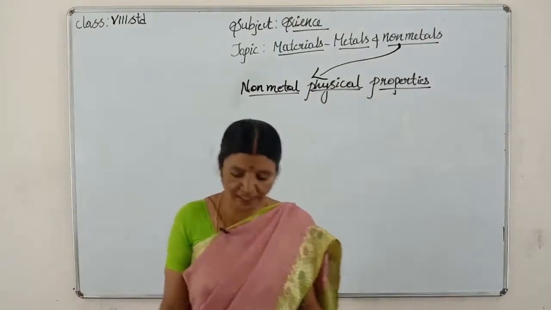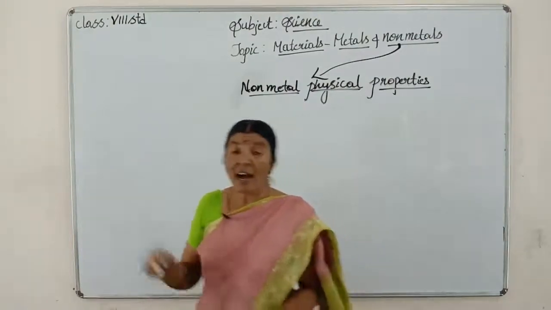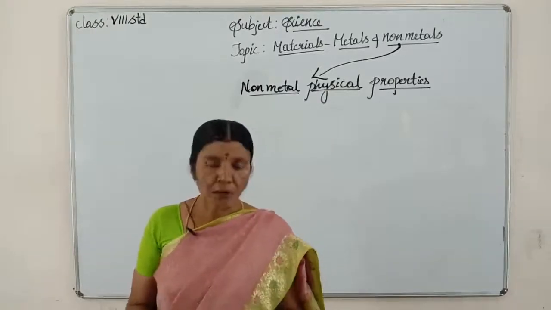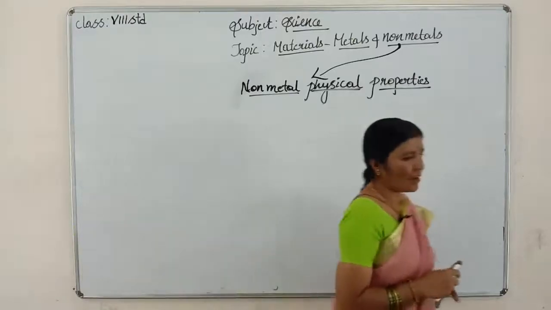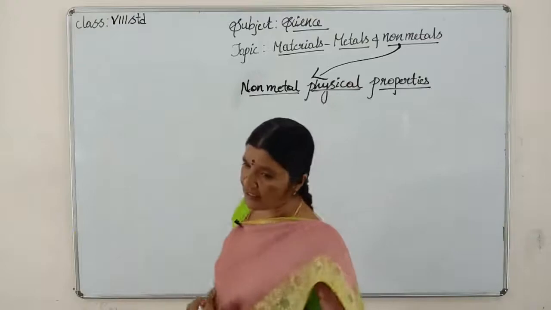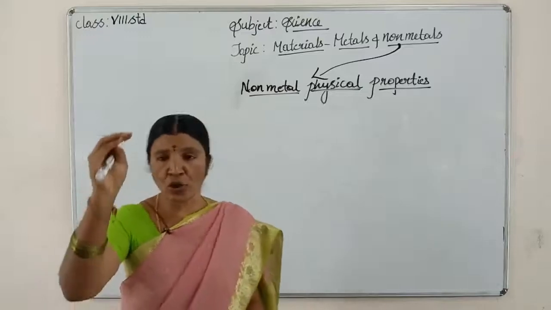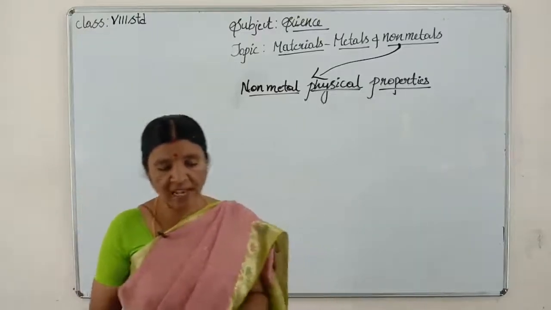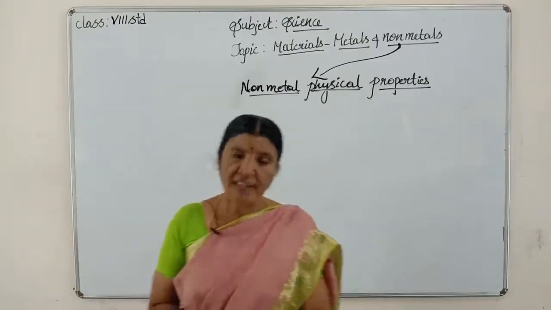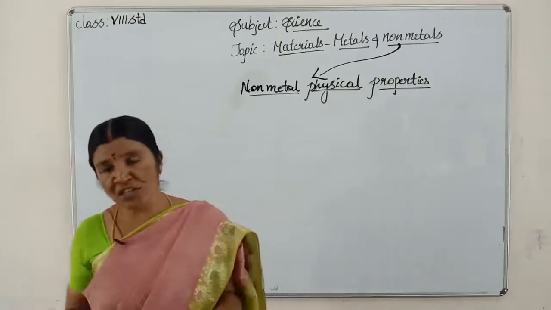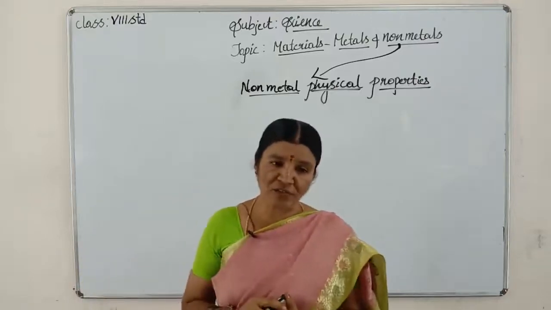Non-metals can be in the form of solid, liquid or gaseous state at room temperature. No specific state for them. We know that there are three states of matter: solid state, liquid state and gaseous state. But in metals, we have seen that all metals are solid at room temperature, isn't it? Whereas non-metals have no specific state. They can be solids, liquids and maybe in gaseous state at room temperature. That is the first point, children.